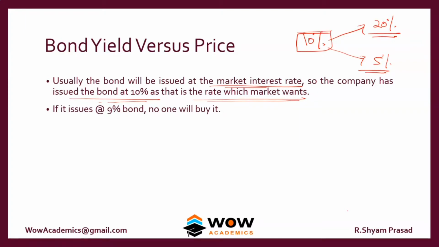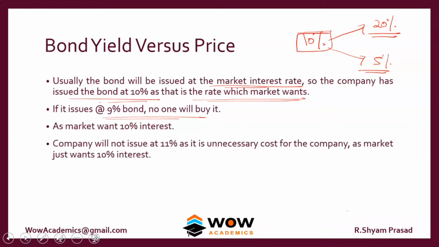If it issues a 9% bond, again with the same example, no one will buy it as the market wants 10%. The company will not issue at 11% either, because it is an unnecessary cost for the company, as the market itself wants only 10%.